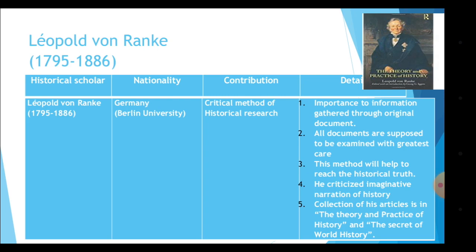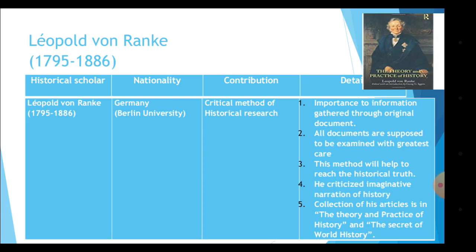Contribution: critical method of historical research. Importance is given to information gathered through original documents. So we need to gather the information through its originality. All documents are supposed to be examined with the greatest care. So with utmost care we need to study each and every document. The interpretation should be completely correct. This method will help to reach the historical truth. So with this method we can reach the actual truth of history.